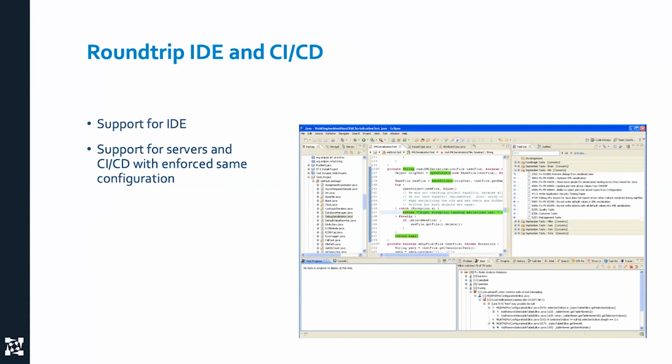I've said that it needs to be there, and I've shown you that, for example, your results need to come as a uniform view, just like other tools in the IDE. I want to go beyond that because, again, there's this age-old problem of, do I run static analysis in the IDE or do I run it in the build system, the CI/CD system? And that question should be a process question. But what I don't want to end up with is, if I run it on the desktop, I get one answer, and if I run it in CI, I get a different answer.